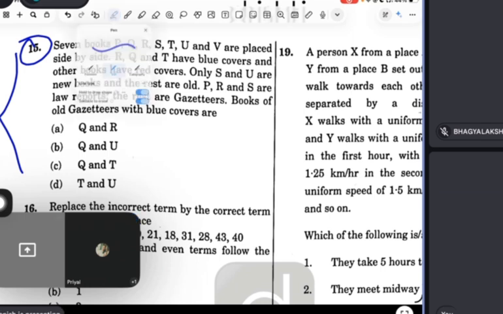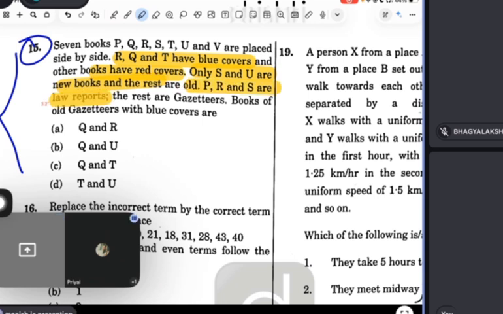Tell me first, Priyal. Okay, see, R, Q, T are placed side by side and they have blue covers, and others have red covers. S and U are new books. P, R, S are law reports and the others are gazetteers. P, R, S, Q, T, U, V are old books. So you have to find out the books of old gazetteers with blue covers. Here is the catch.